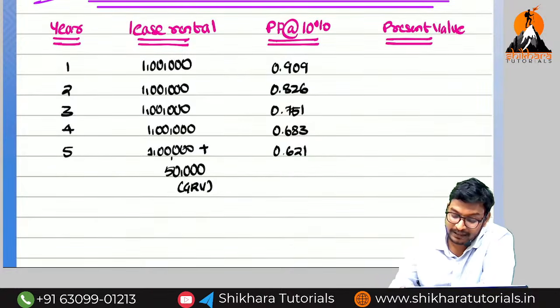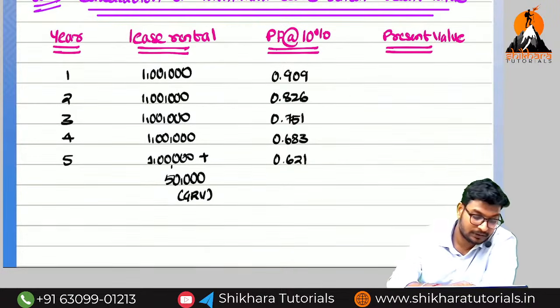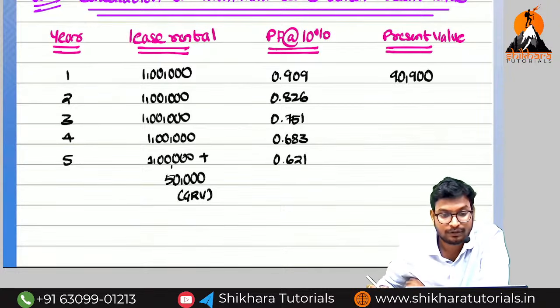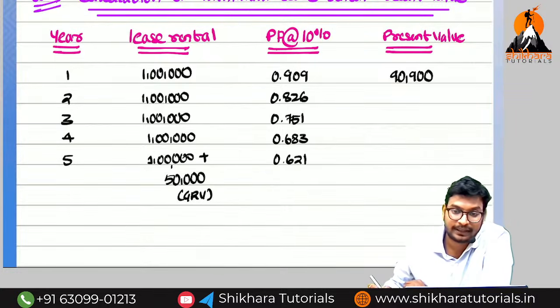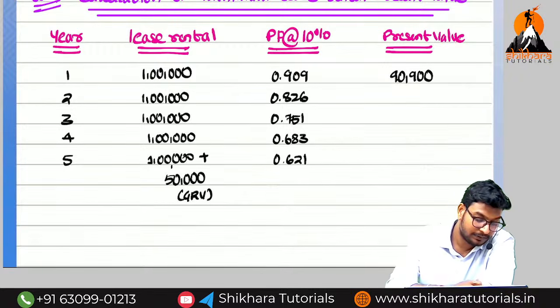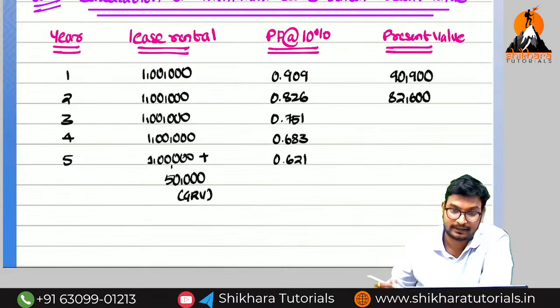So how are we going to get the present value? By multiplying the lease rental with the present value factor. What is the first present value? How to calculate? 1 lakh into 0.909, and after that press M plus. What is the value here? 90,900. How did we get 90,900? 1 lakh into 0.909. And next one, M plus. After that, 1 lakh into 0.826, M plus. How much? 82,600.